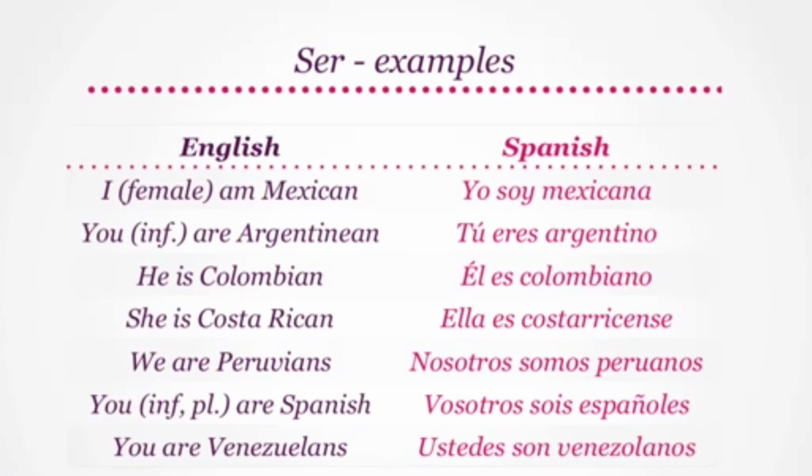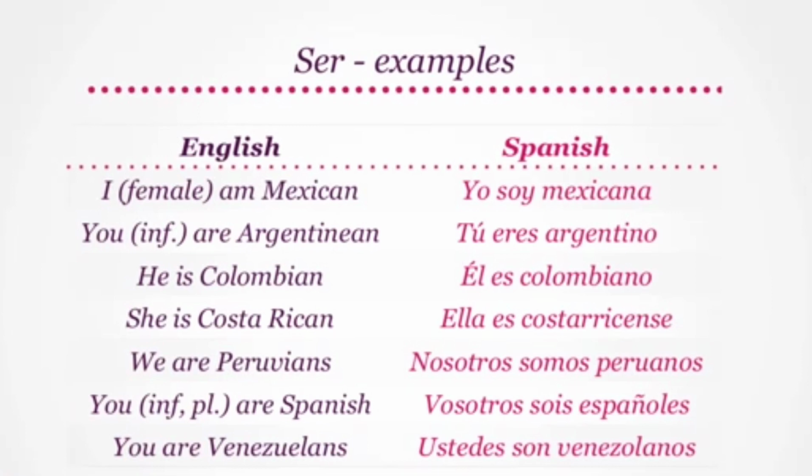Let's look at some examples to help us get familiarized with the various forms of ser. I am Mexican translates to yo soy mexicana. The informal form of you are Argentinian translates to tú eres argentino. He is Colombian to él es colombiano. She is Costa Rican translates to ella es costarricense.